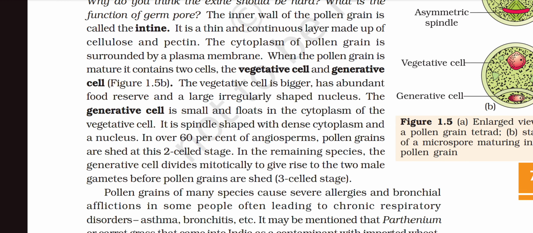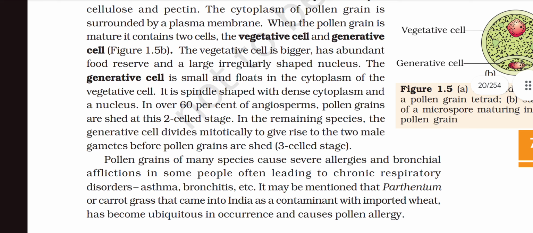In over 60% of angiosperms, the pollen grains are shed at this two-celled stage. In the remaining species, the generative cell divides mitotically to give rise to the two male gametes before pollen grains are shed. This is the three-celled stage.